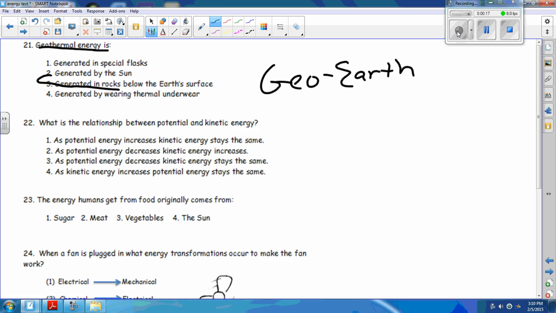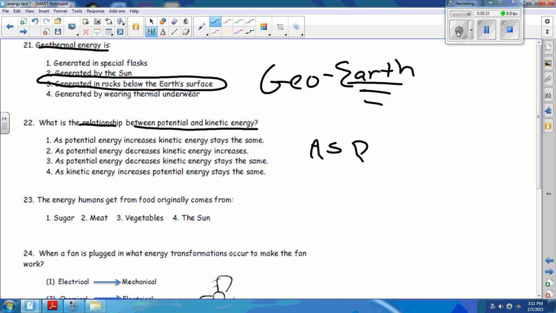Number 3, earth. What is the relationship between potential and kinetic energy? Well, if we have a lot of potential energy, we don't have that much kinetic energy. If we have a lot of kinetic, we don't have a lot of potential. They have an indirect relationship. So as the potential energy decreases, the kinetic energy increases. So choice 2.